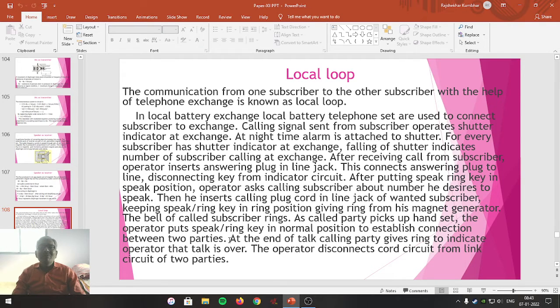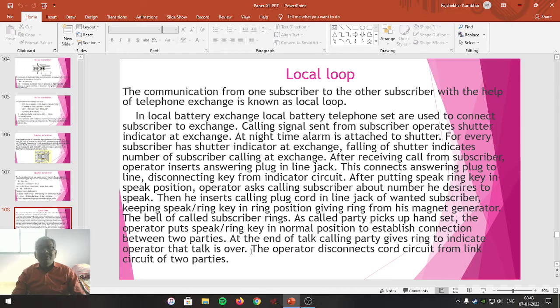This connection will be maintained permanently, an unbreakable contact, till the completion of the telephone call. At the end of the talk, the calling party gives a ring to indicate to the operator that the talk is over.